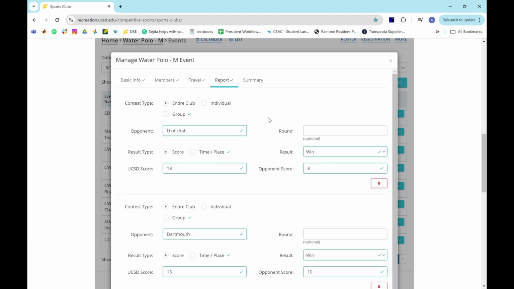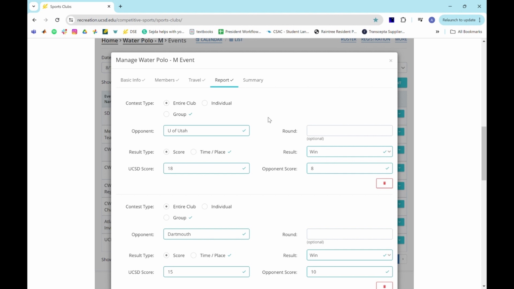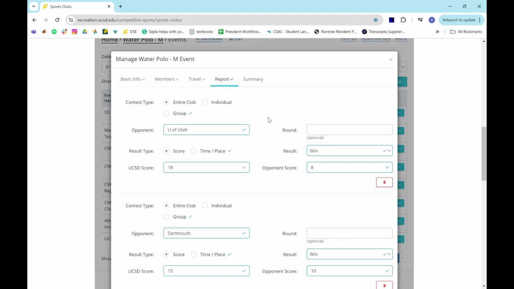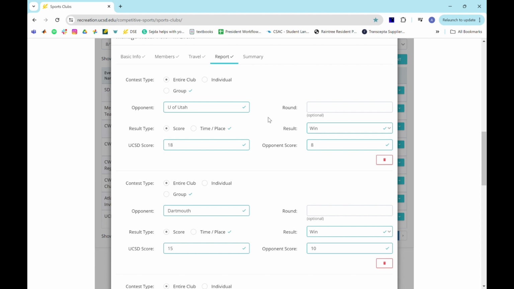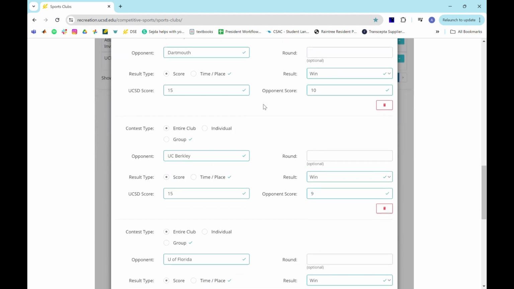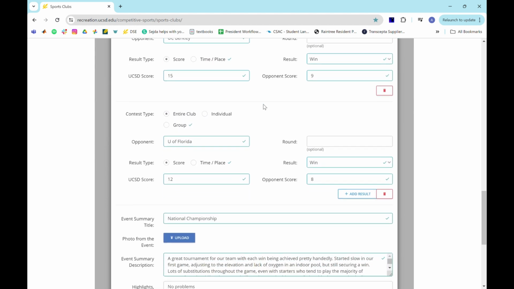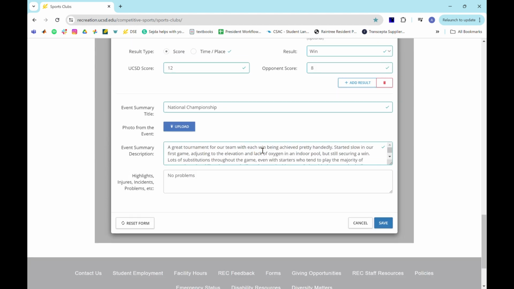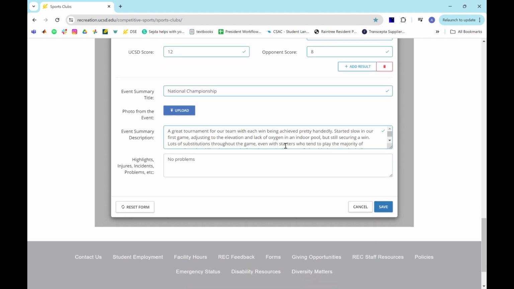The report, this is due 48 hours after the event. That's not very much time. That's only 2 days. If we've got a Sunday tournament, you need to have this in by the end of Tuesday. Usually, we try and get it in by the end of Monday so as to not be stressed about it or have something go wrong. This is going to be each of the games. You just fill out sort of the score and how we did, and then at the bottom, you're going to write a paragraph per game. It doesn't need to be long. It just needs to be a little bit about what happened.